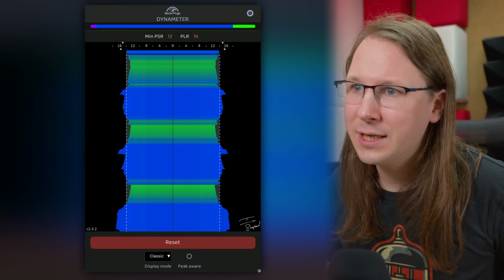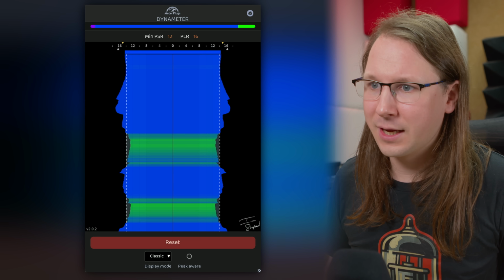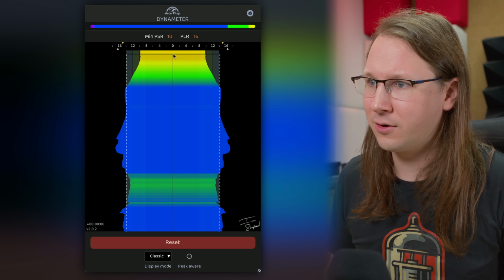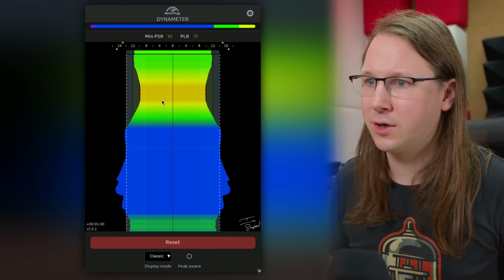But if we now move on to this part here, this gets a lot less dynamic. There's not a lot of movement here, and we can see that here. We can see it getting narrower and narrower. This is probably also where our lowest PSR was.